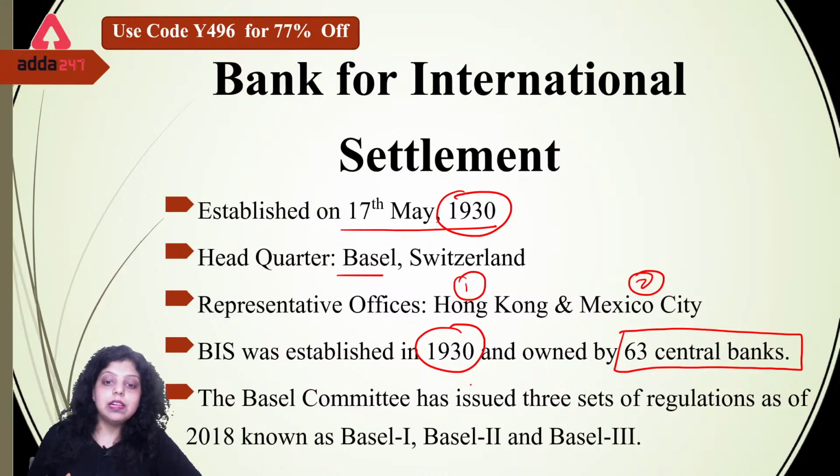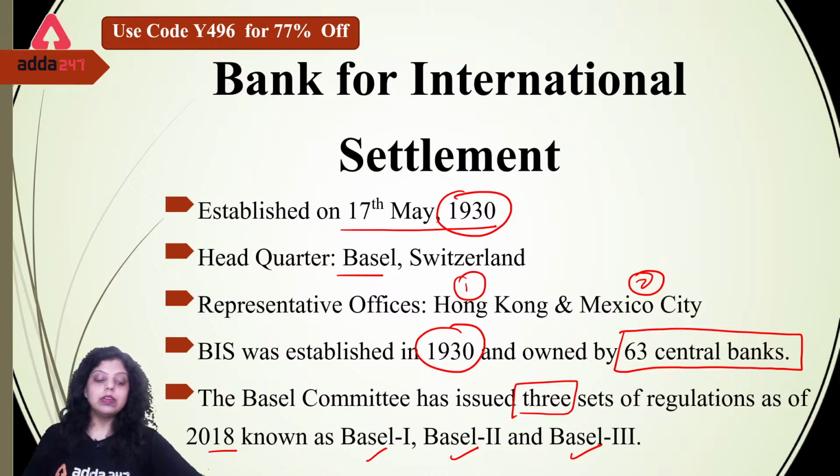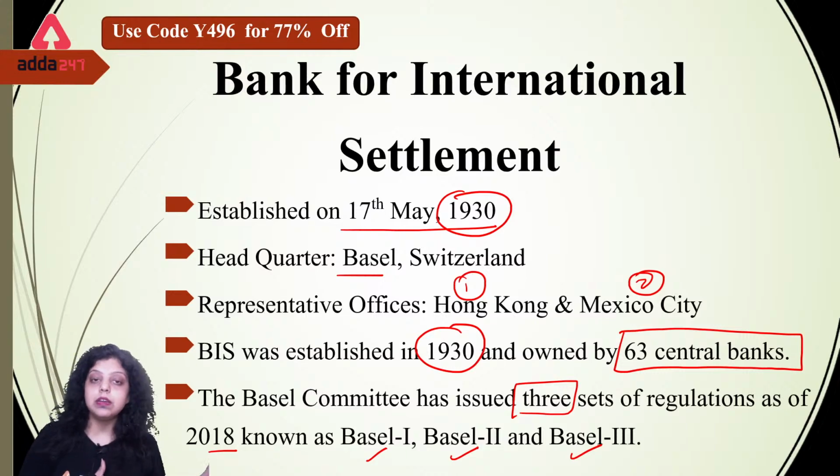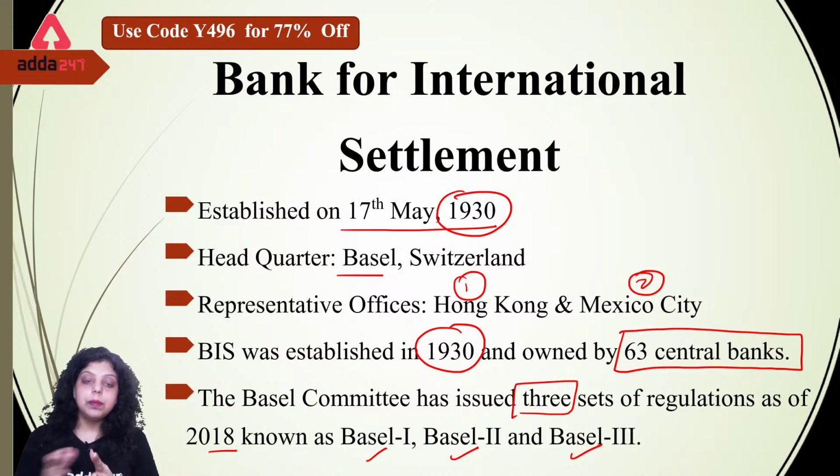Okay, so the Basel Committee has issued 3 sets of regulation as of 2018, known as Basel 1, Basel 2 and Basel 3. Now do remember what the Basel Committee is, what BIS is, and what the different functions of the Basel Committee on Banking Supervision and the Bank for International Settlements are.